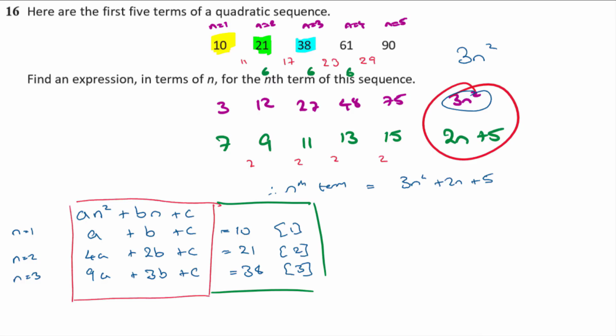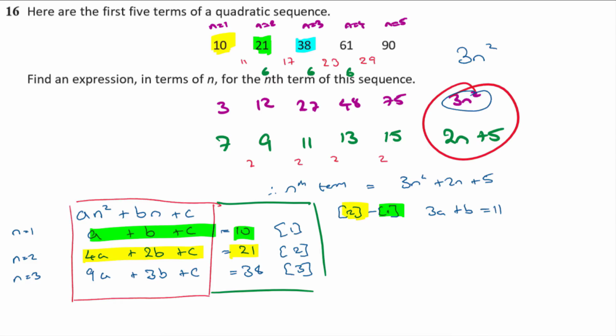Okay, so I've got 3 equations in 3 unknowns, a, b, and c, which I'm going to go on and solve. So the first thing I'm going to do is take equation 2 and subtract equation 1. So what's 4a plus 2b plus c if I take away a plus b plus c? I'm going to get 3a plus b, and the c's are going to cancel, and that is going to be equal to 21 take away 10, and 21 take away 10 is 11.